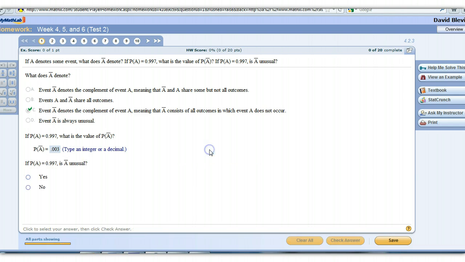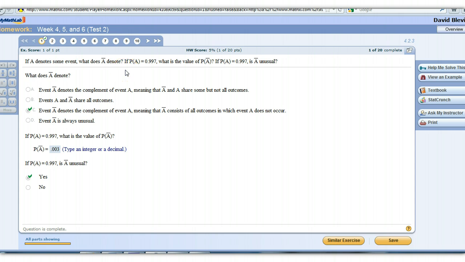Alright, now something that's very similar to this: if the probability of A is 0.9997, is the probability of not A unusual? Yes, and remember, we're going to use 0.05 as the cutoff for unusual. So anything below 0.05 is considered unusual. So this is asking, is A complement unusual? And we've computed a probability of 0.003, which is less than 0.05. So it is unusual.